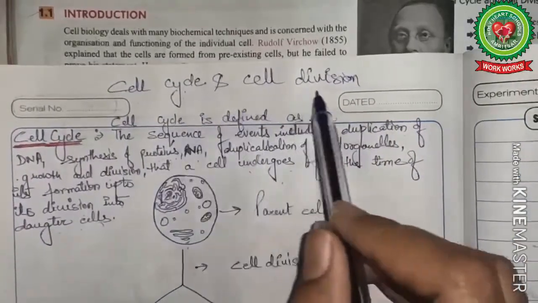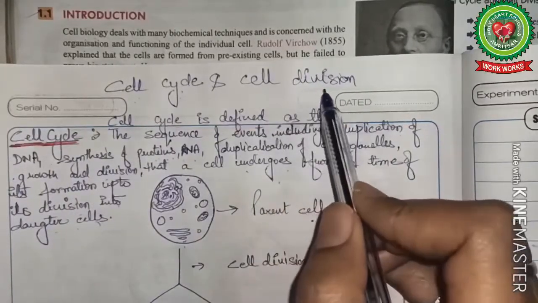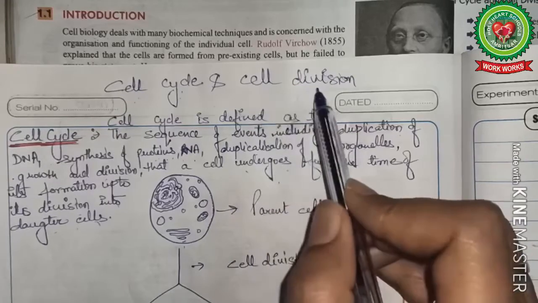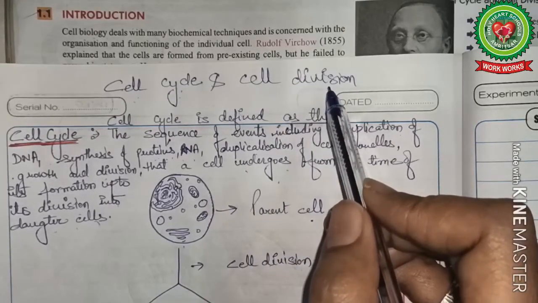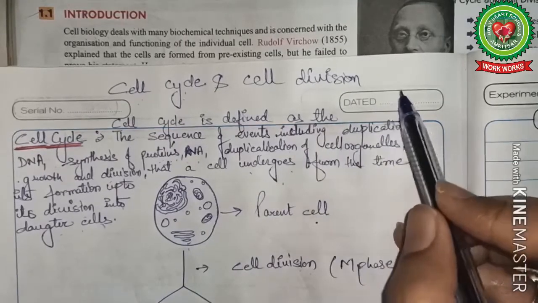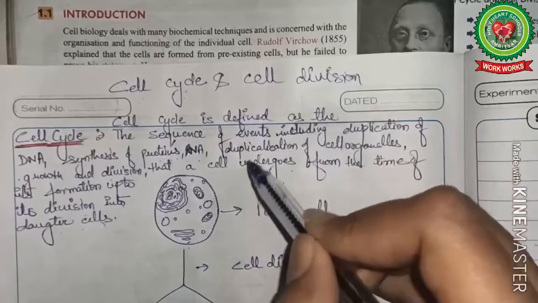In eukaryotic cells, this process is accomplished by a series of well-organized steps that constitute cell cycle and cell division. Now, cell division, we all know, is a process in which one thing is going to divide into two. Cell division is a process in which one parent cell is going to divide into two daughter cells or more than two daughter cells.